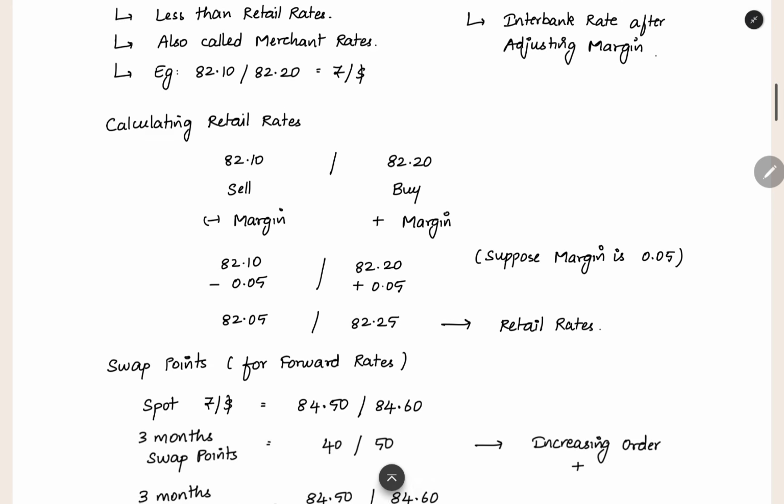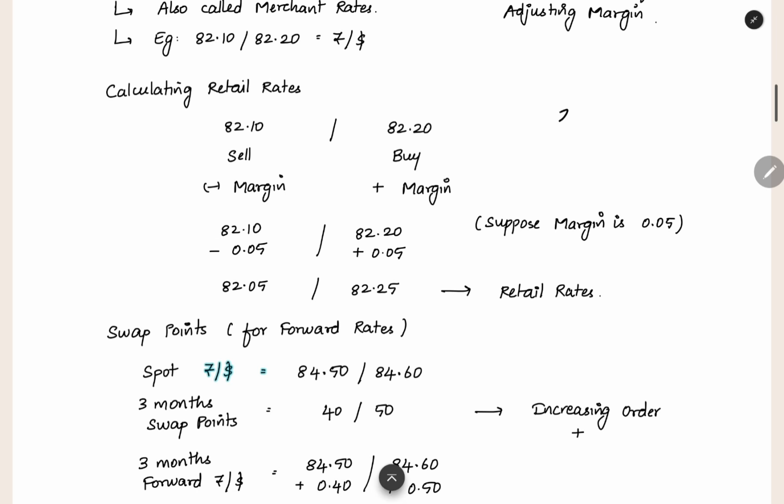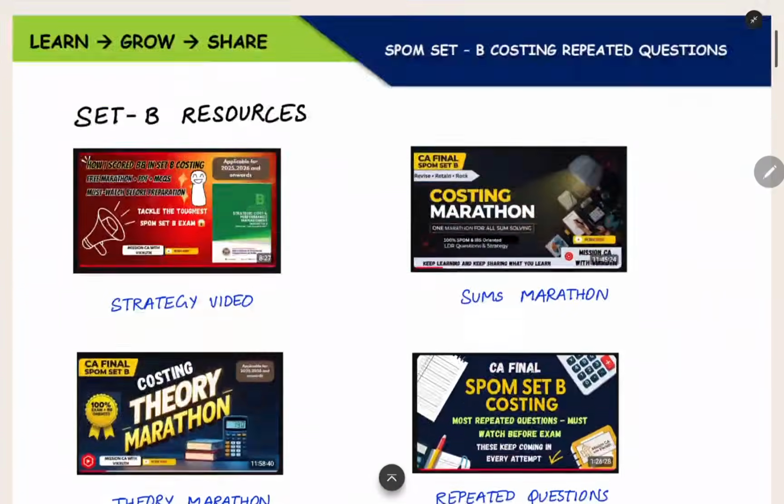Now when you are having this kind of exchange rate, 82.1 oblique 82.2, this is the buy because the customer will buy at a higher rate and the customer will sell at a lower rate. This is the concept that we know. Now we have to find out whether to add the margin or subtract the margin. This you can find out by comparing this transaction to a brokerage transaction.